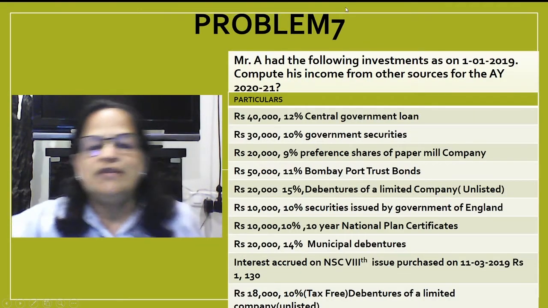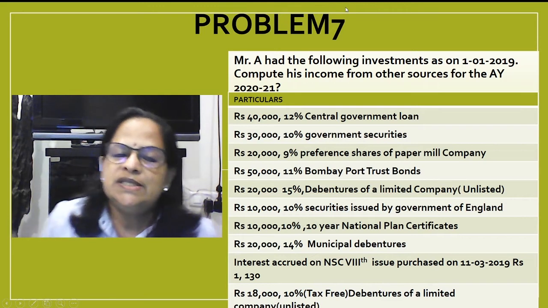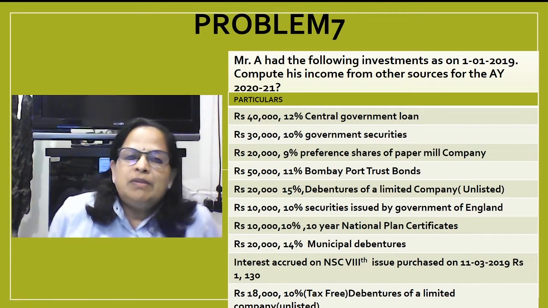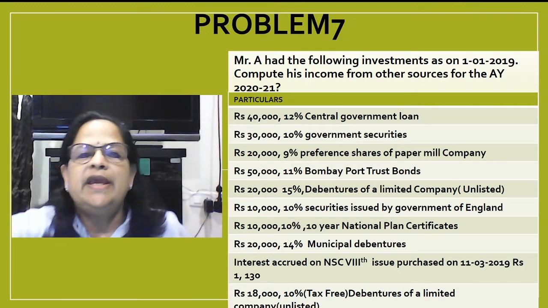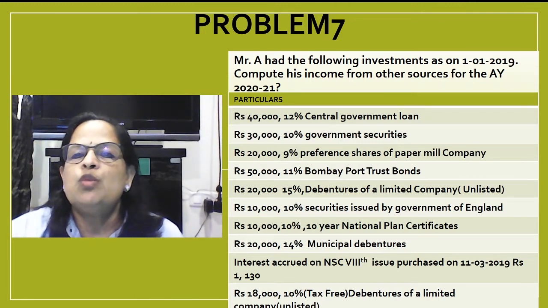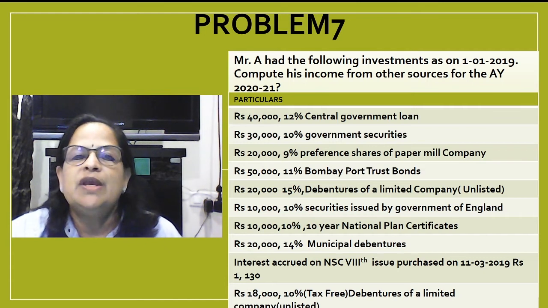Now problem 7, this is collection charges. Problem number 7 and problem number 8 are different computations. I will explain that. Mr. A had the following investments as on 1/1/2019. Compute his income from other sources for the assessment year 2021. So rupees 40,000, 12% central government loan.